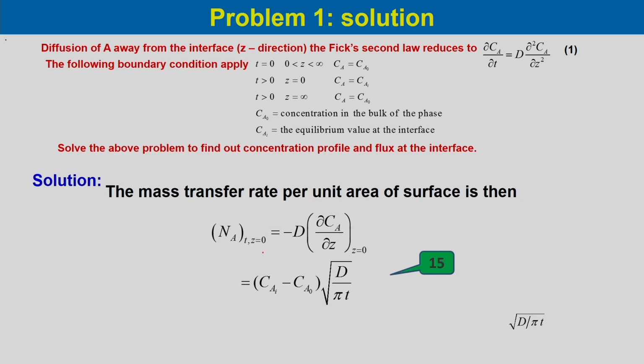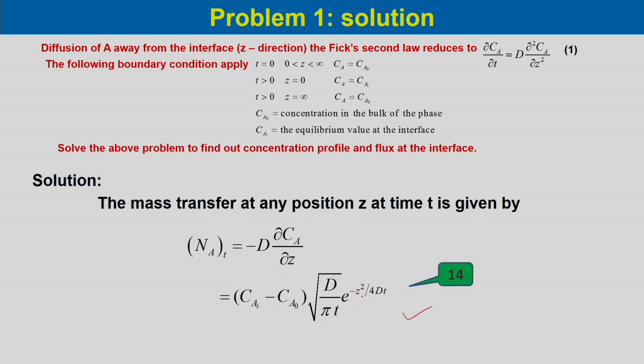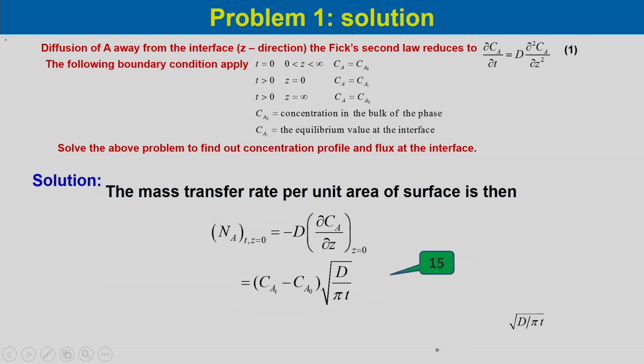At z equal to 0, that is at the interface at any time t, the flux we can define is equal to minus D del Ca del z at z equal to 0, that is the mass transfer rate per unit surface at the gas liquid interface. If we use z equal to 0 in our earlier equations, the exponential term will be 1. So, Na(t) at z equal to 0 would be (Ci minus Ca naught) root over D by pi t.